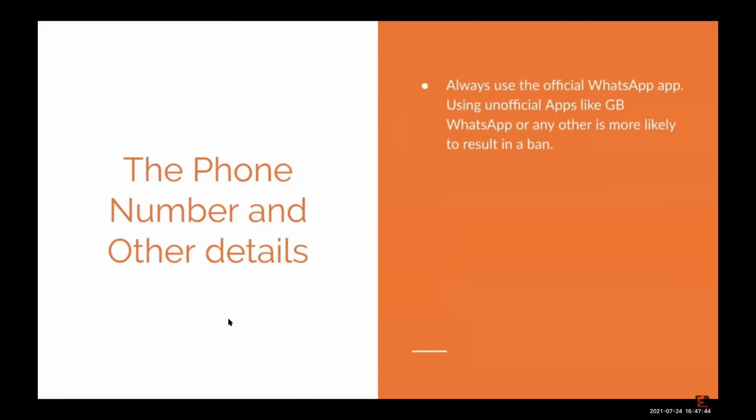Always use the official WhatsApp app. Generally, people try to use unofficial apps, cracks or jailbroken apps, which will always lead you to trouble. So always make sure that you have an official WhatsApp app, either WhatsApp or Business WhatsApp. Always make sure that it is updated to the latest version of the app. We strongly recommend using WhatsApp on 3G and 4G and not Wi-Fi.